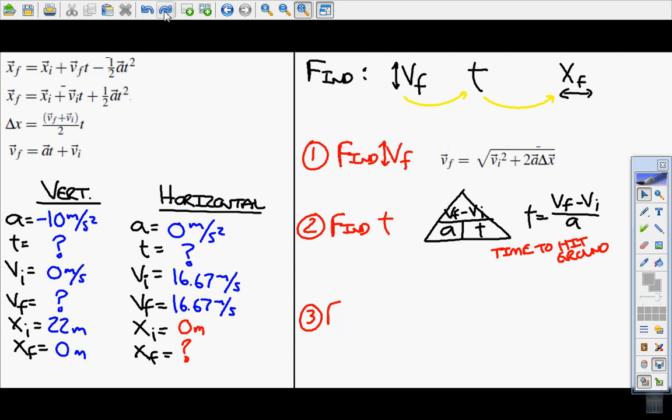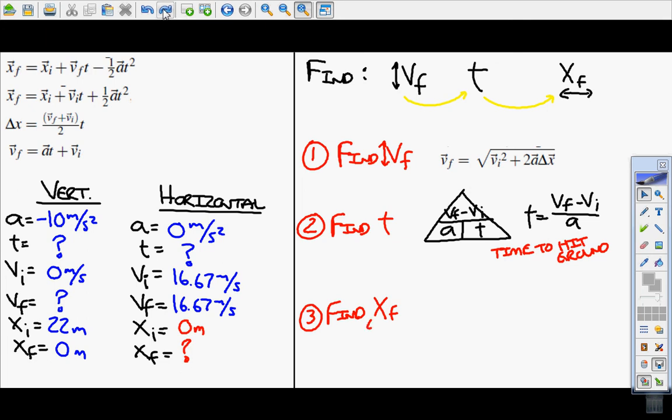Third step, I am going to find xf. If I figure out what the vertical final velocity is, then I can figure out what time is. If I know what the time to hit the ground is, then I know the time that it's going to travel horizontally too. So both of these times will be known. And then if I know time horizontally, then I can figure out what xf is horizontally as well. Where did it land horizontally?